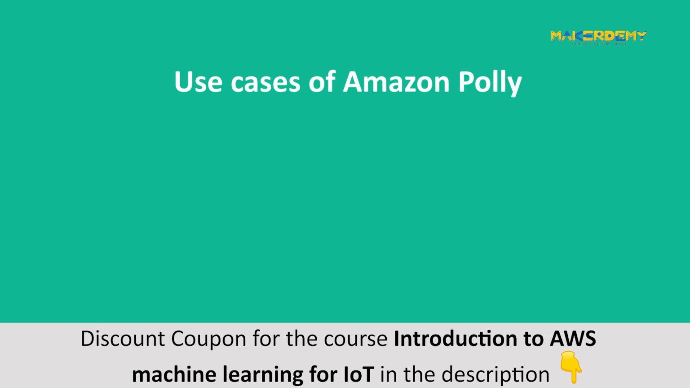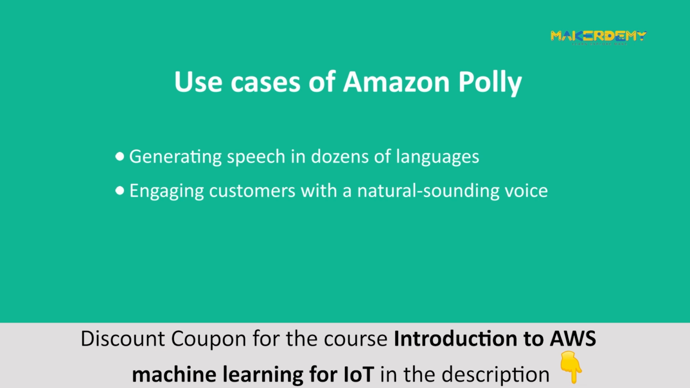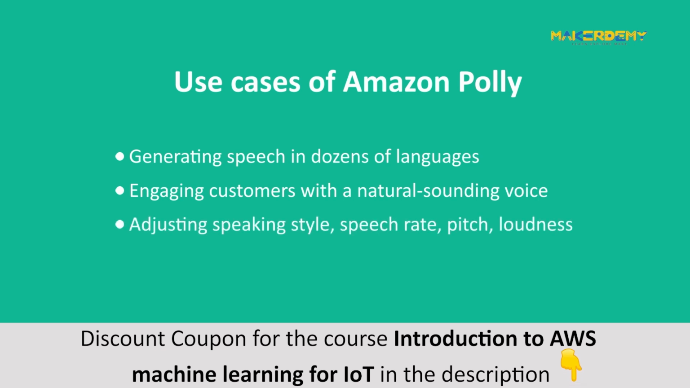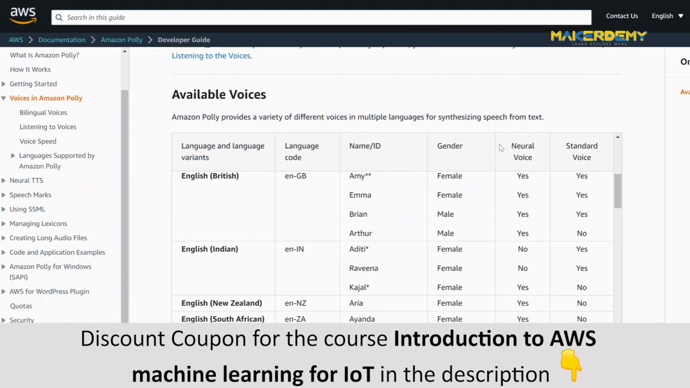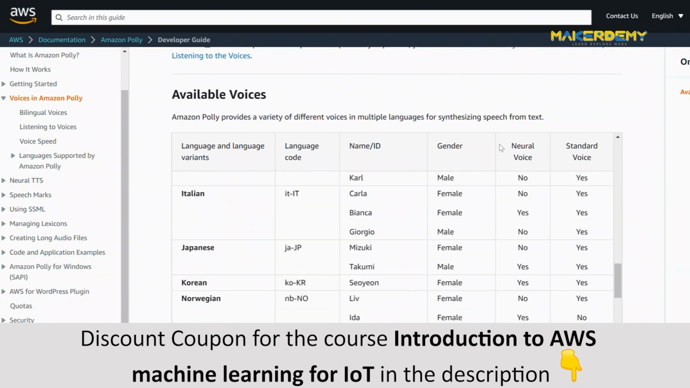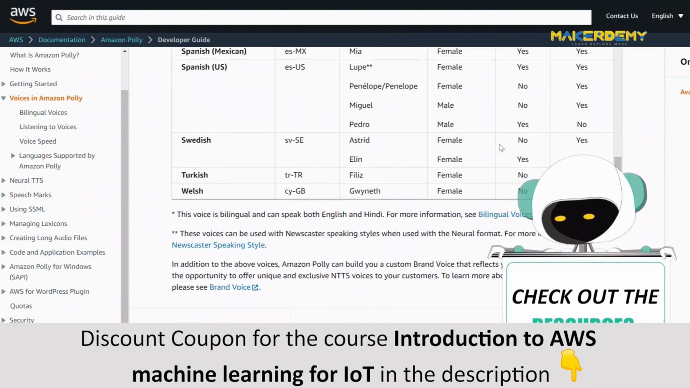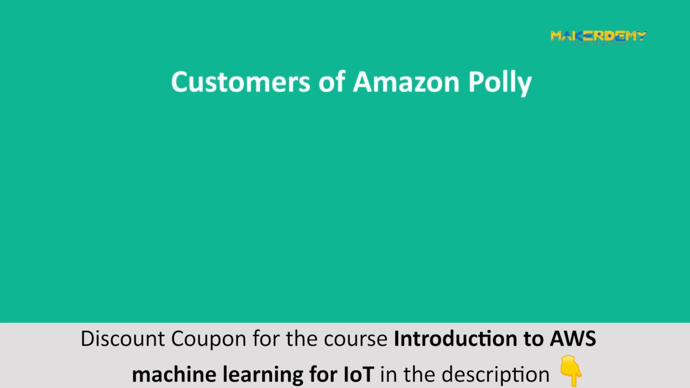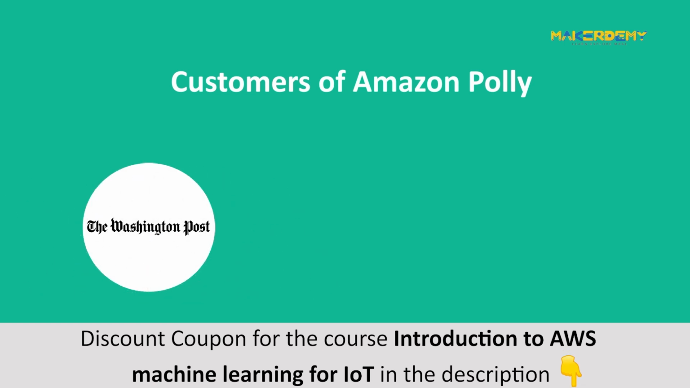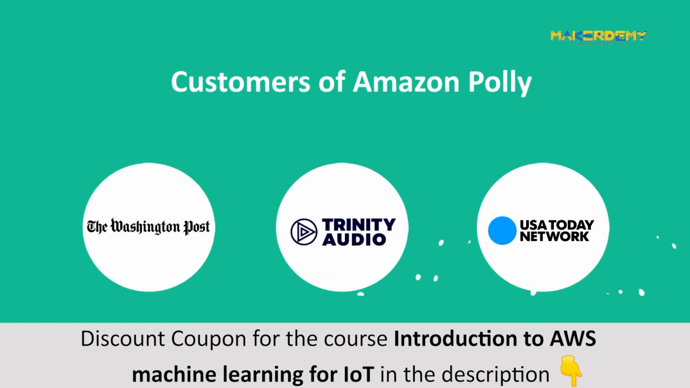Some of the use cases of Amazon Polly include generating speech in dozens of languages, engaging customers with a natural sounding voice and adjusting speaking style, speech rate, pitch, loudness, and so on. To learn about the available languages and the variety of different voices, click on the link provided in the resources of this video. Some of the customers of Amazon Polly include the Washington Post, Trinity Audio, USA Today Network, and many more.